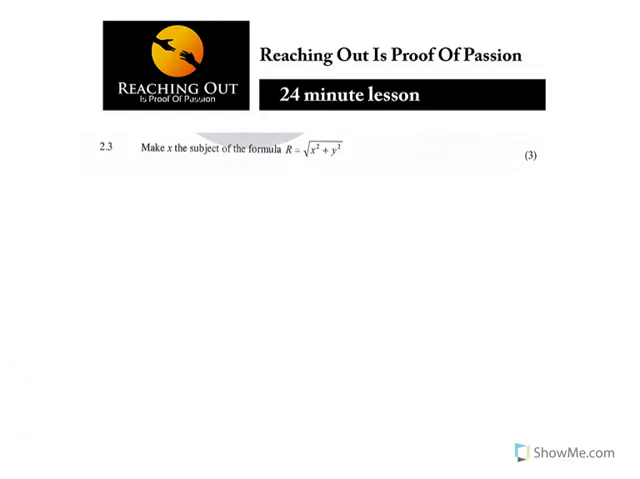Moving on to the next question, 2.3. It says make x the subject of the formula. These are 3 marks. Not very difficult, but it's something that you must make sure that you don't lose marks. Subjects of formula are not that difficult. You have to just establish certain principles of this. Now, what we have here, we are given r is equal to the square root of x squared plus y squared. So that is what you are given.